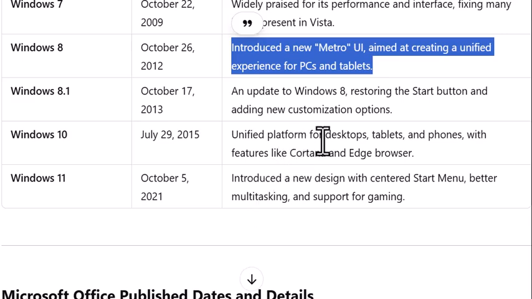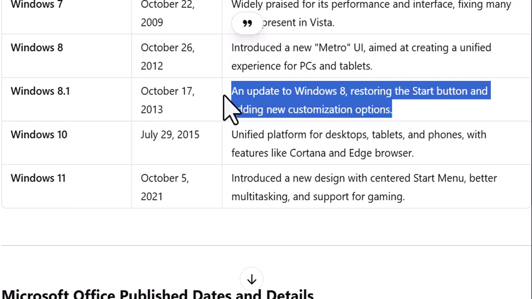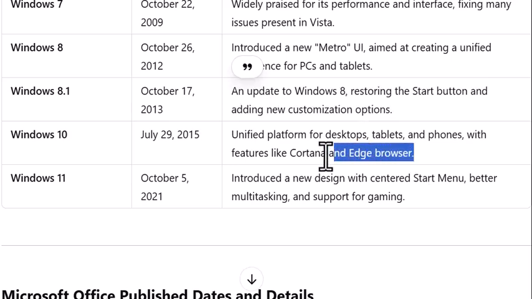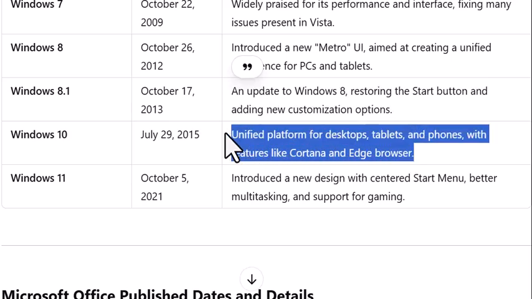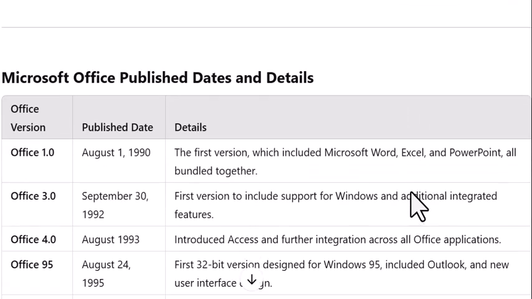Windows 8.1, October 17th, 2013, an update to Windows 8 restoring the Start button and adding new customization options. Windows 10, July 29th, 2015, a unified platform for desktops, tablets, and phones with features like Cortana and the Edge browser. Windows 11, October 5th, 2021, introduced a new design with a centered Start menu, better multitasking, and support for gaming.